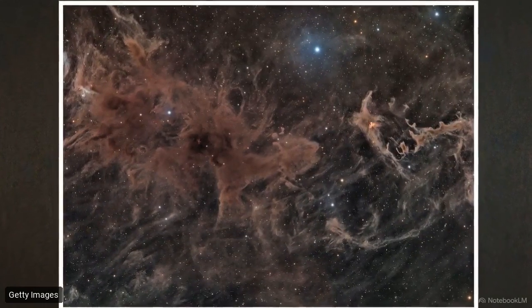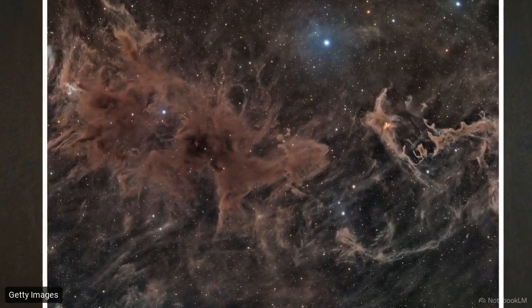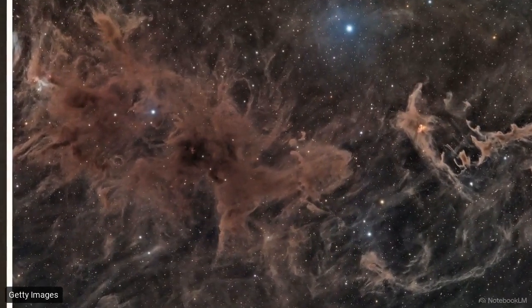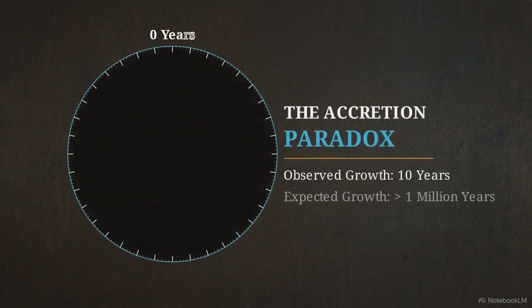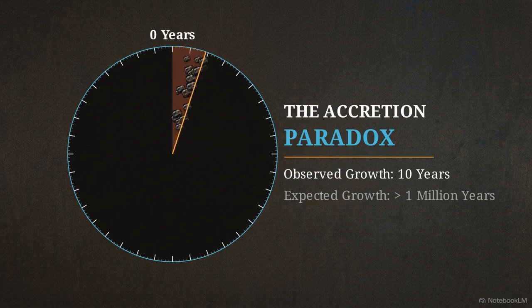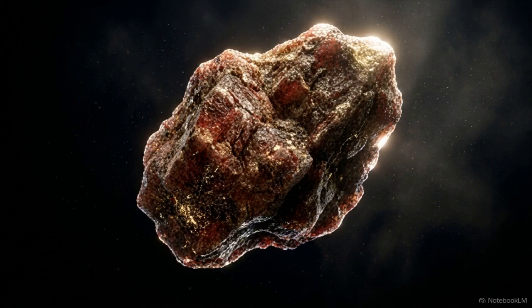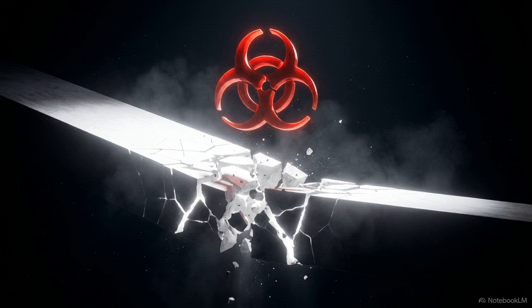Look out into deep space, and you will find massive, reddish-brown clouds of dust forming around supernovas and carbon-rich stars. Observations show that these dense, heavy shells of cosmic dust are materializing in as little as 10 years, producing individual grains up to 1,000 micrometers across. According to our baseline models of physical assembly, that timeline is impossible.